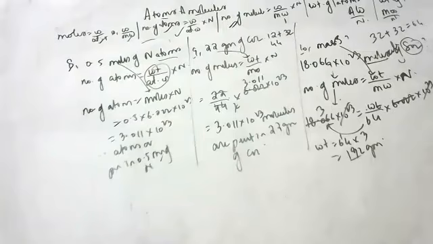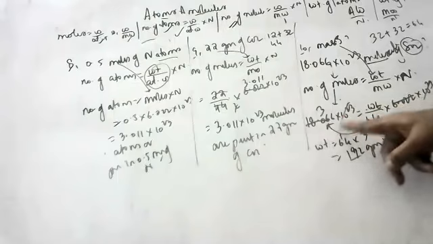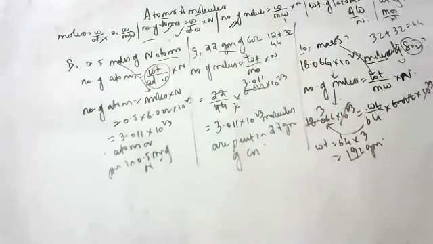So 192 grams of sulfur dioxide has 18.066 into 10 to the power 23 molecules. Very good. Okay, children.